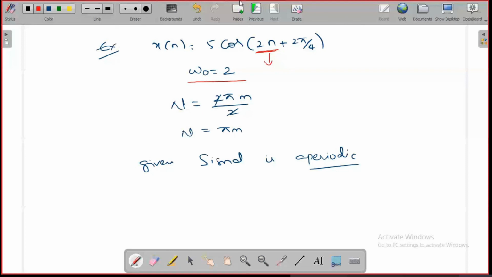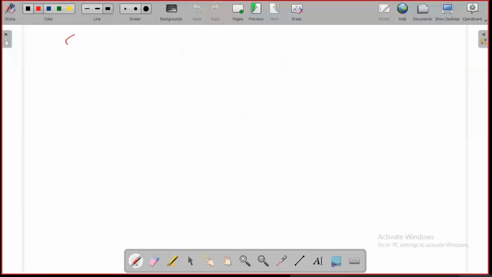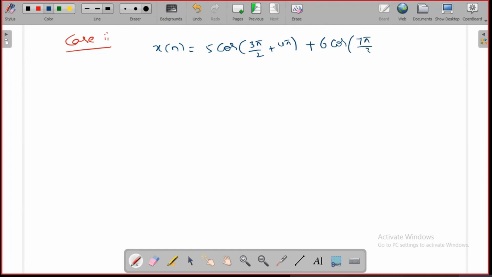Next case: if your signal has two components or two different frequencies, like x of n equals 5 cos of (3 pi by 2 n plus 4 pi) plus 6 cos of (7 pi by 3 n).